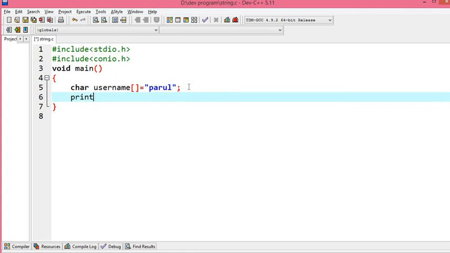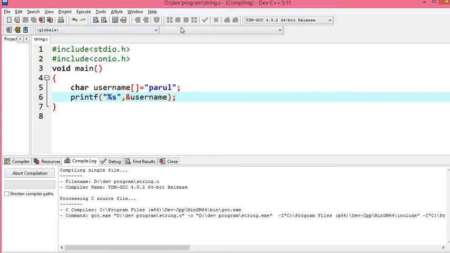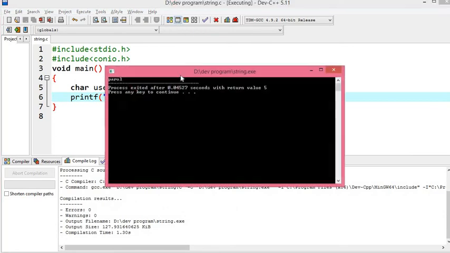Now if I want to print it out, I use printf, and since it is a string I can use %s with the address of username. Let's compile this program and run. You can see we got our name.